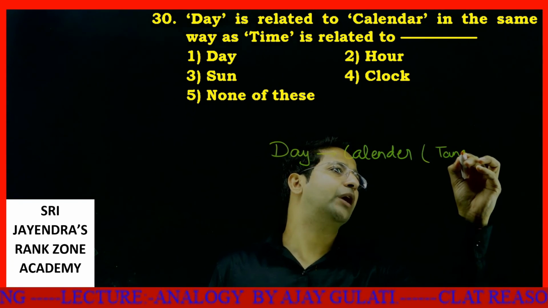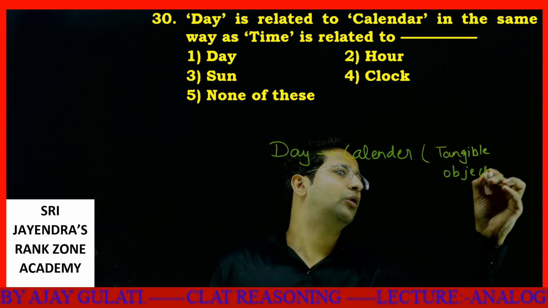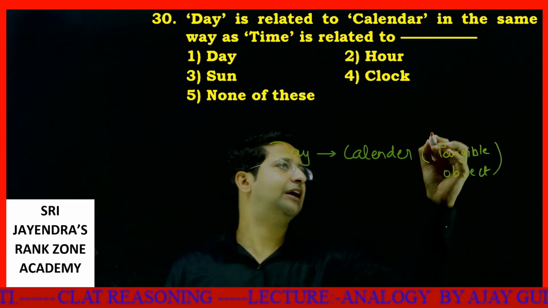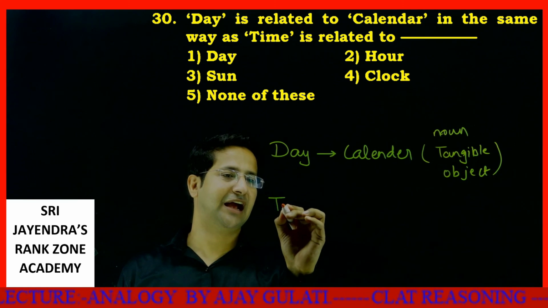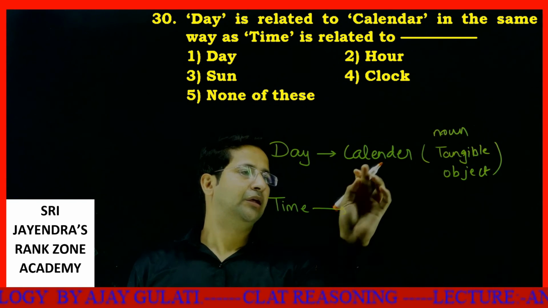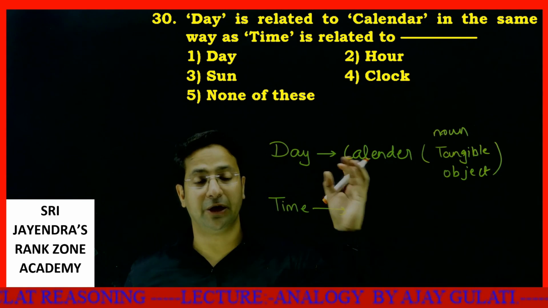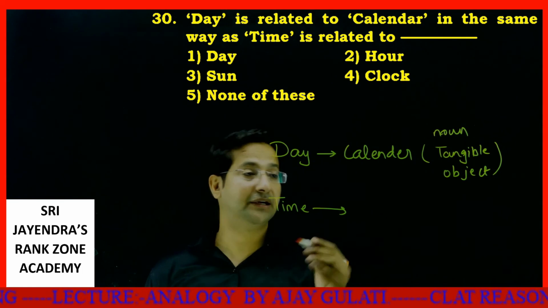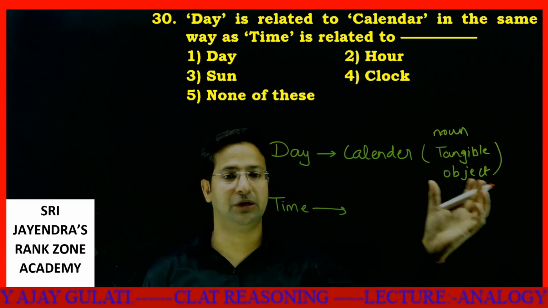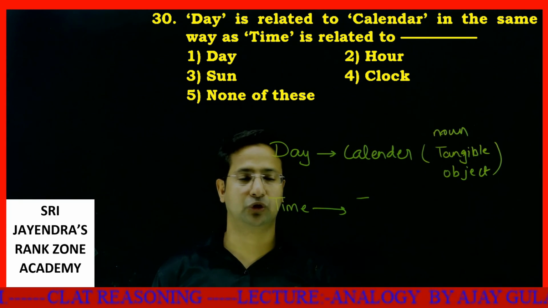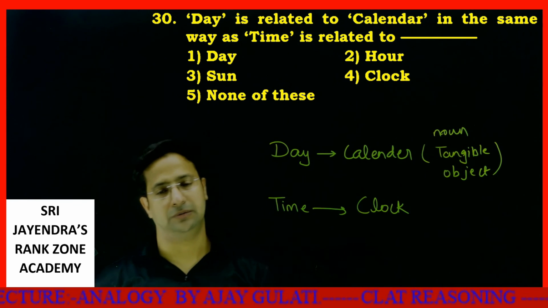A tangible thing is something which you can touch. It's actually an object, a noun. Now time is related exactly in the same way. In the calendar, you see day. Time may also be related to day, hour, or sun. But if I talk about time, which can be related with a noun, a tangible thing or an object, it very easily becomes clock. So your answer becomes clock.